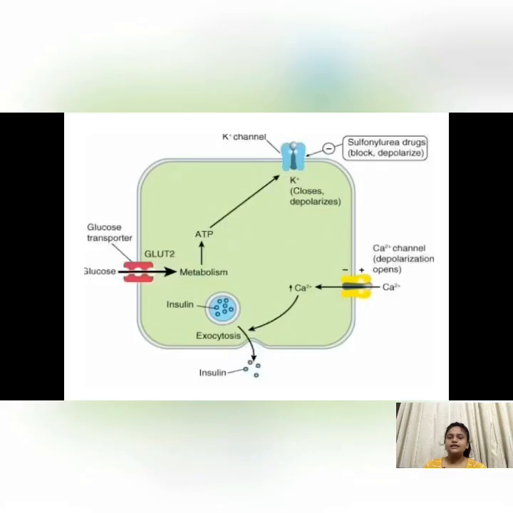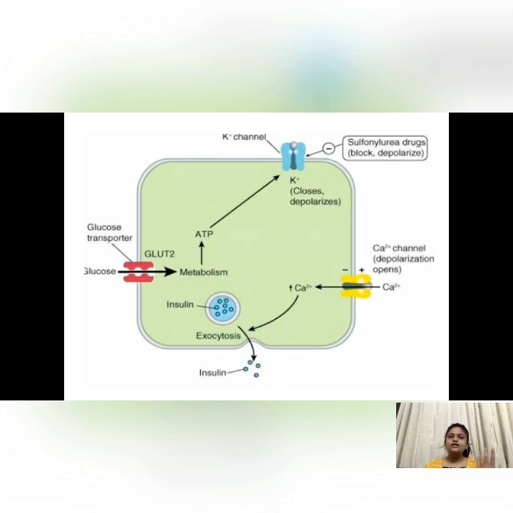Then you can see in this figure the same thing which is written in sentence form. I have kept this figure so you can understand more properly. As you can see, there is a potassium channel of blue color which is shown in the figure. So sulfonylurea drugs will act on that channel. By this, the potassium channels will get affected, which will then lead to the depolarization and opening of calcium channels.